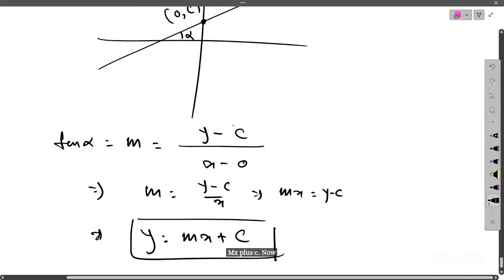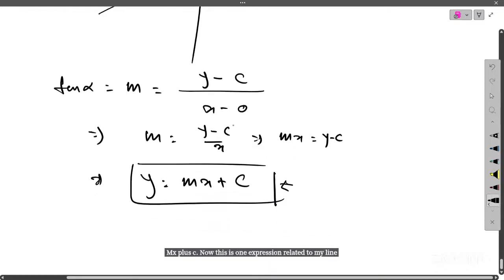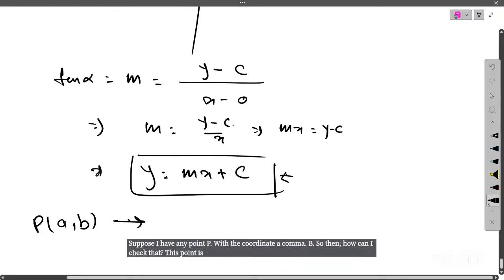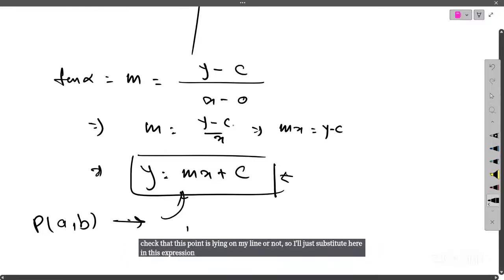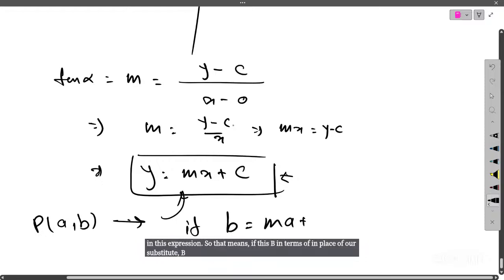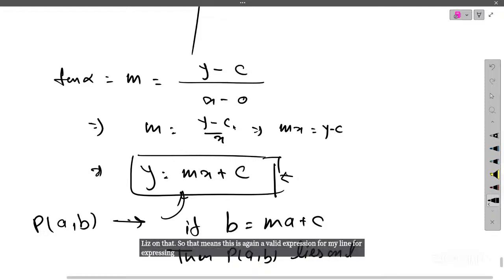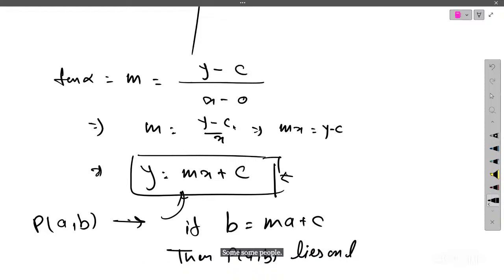Now this is one expression related to my line L. If I have any point P with the coordinate a comma b, how can I check whether this point is lying on my line or not? I'll just substitute in this expression: b in place of y. If b is equal to ma plus c, then the point P with coordinate a comma b lies on L. So this is again a valid expression for a line. That's why this is known as the general equation, or by some people the slope intercept form of a line.